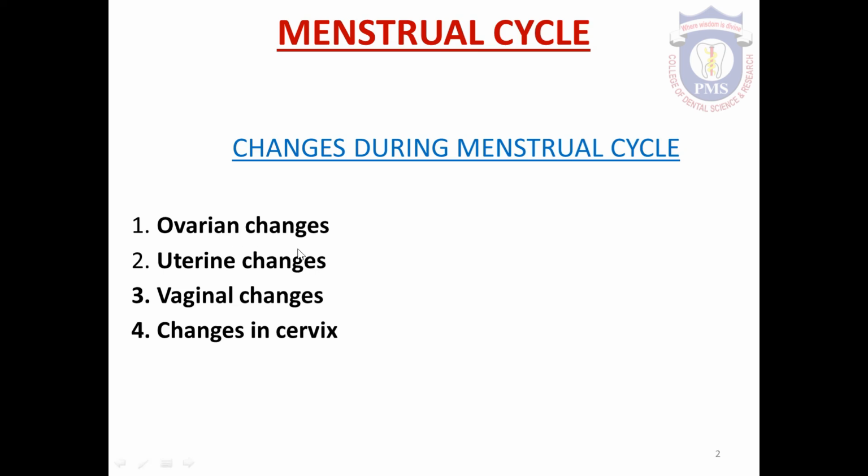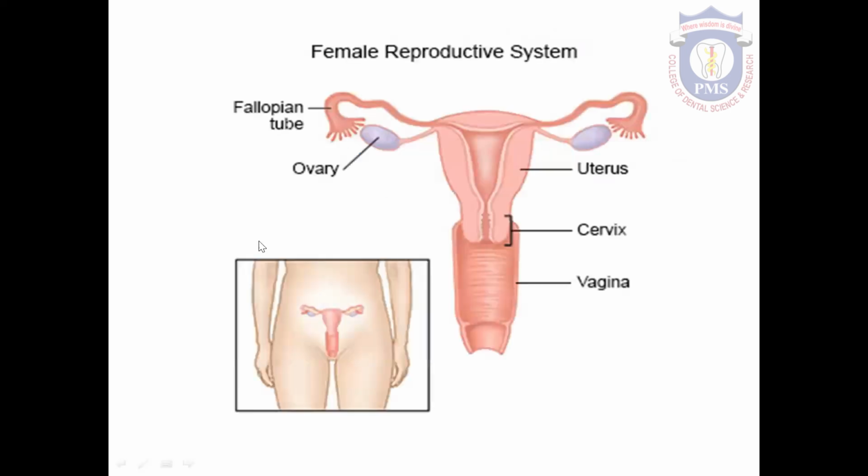Simultaneously, some changes are also observed in the uterus. That is called uterine changes, uterine cycle or endometrial cycle. We can observe some changes in the vagina also, that is called vaginal changes. The changes in the cervix are called cervical changes. Before going to the details, we should know the anatomy of the female reproductive system.